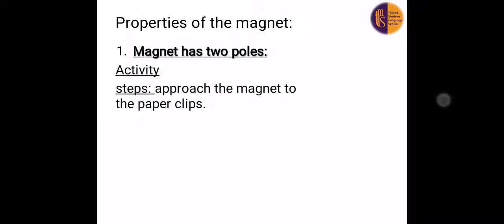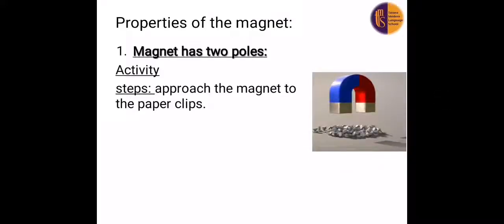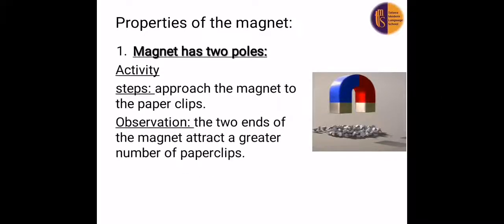Step number one, we will approach the magnet to the paper clips, or nails. What happened? We can see the nails are attracted to the two ends, or the two poles, of the magnet. So the observation: the two ends of the magnet attract a greater number of paper clips.